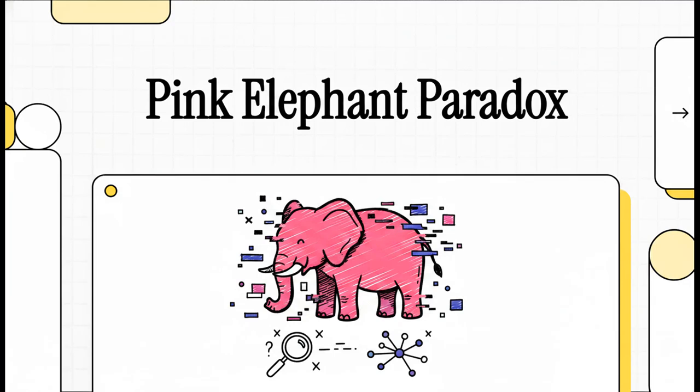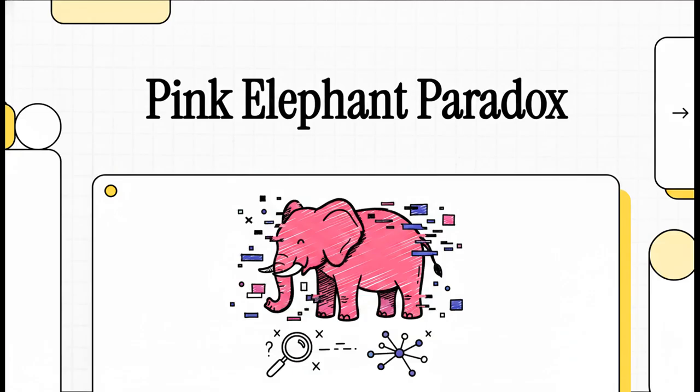Welcome to the Explainer. Today, we're stepping into an absolute digital crime scene. We're going straight under the hood to mathematically prove exactly why AI models completely fail when you tell them what not to do. So if you've ever been frustrated because an AI hallucinated the exact thing you specifically asked it to ignore, you're definitely in the right place.